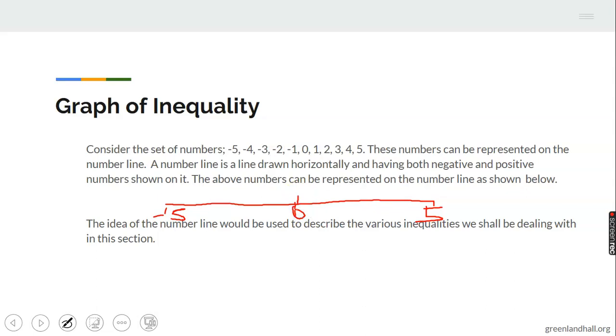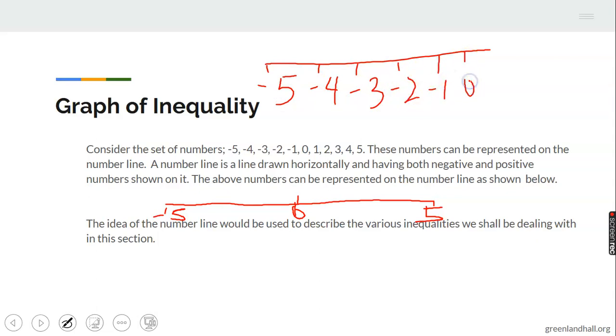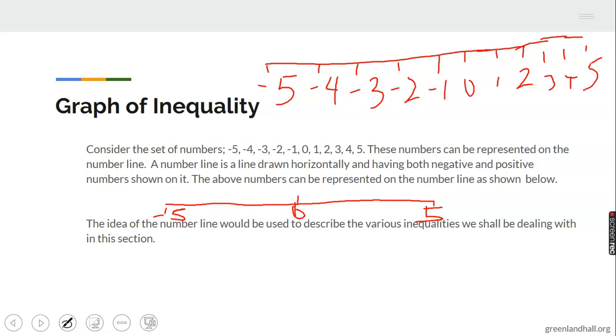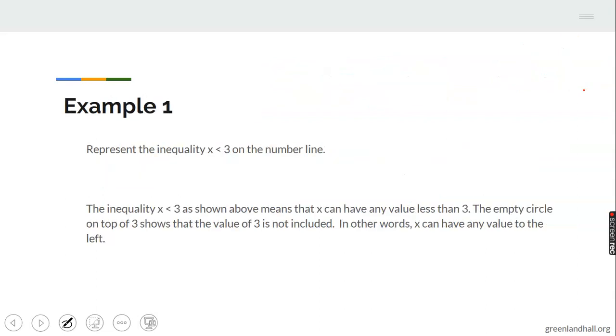So this is how to draw a number line. Let me draw it here so that you can see it very well. We have minus 5, minus 4, minus 3, minus 2, minus 1, 0, 1, 2, 3, 4, up to 5. That is the number line. Now, the idea of the number line would be used to describe the various inequalities we shall be dealing with in this section.